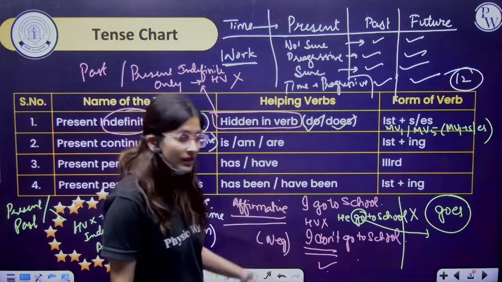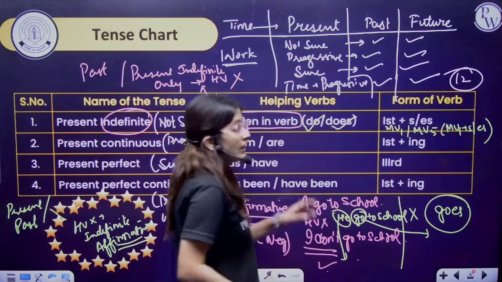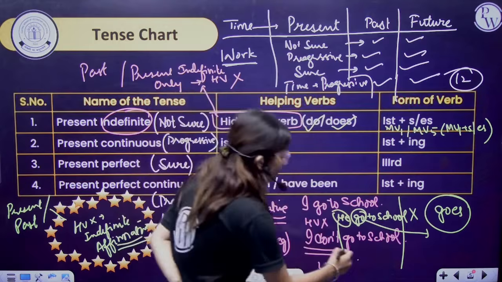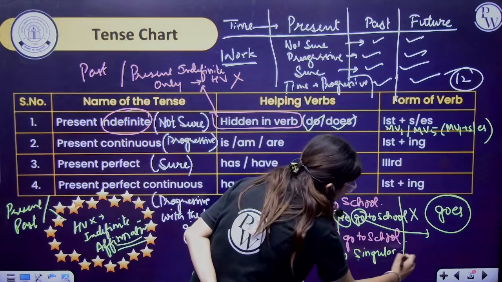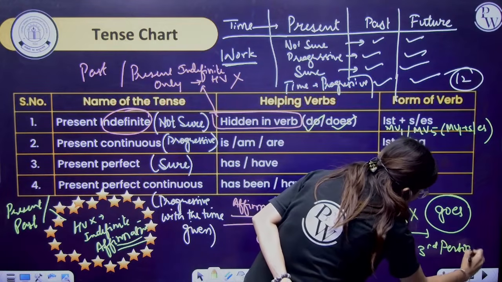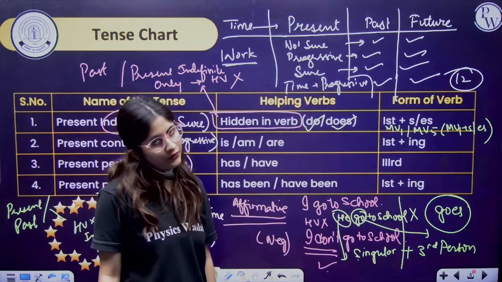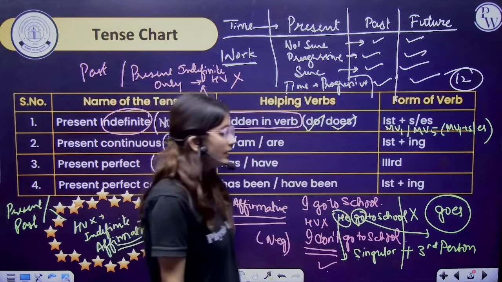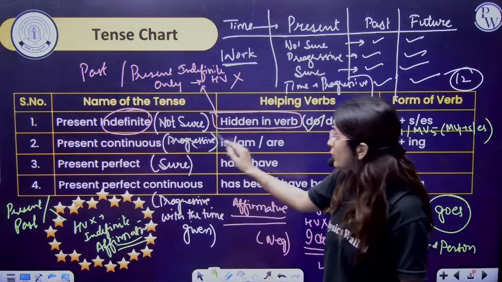The reason is, if the subject is singular plus it is a third person, then we have to write the main verb fifth form. Fine. Now, the next thing is present continuous, that is the progressive tense.